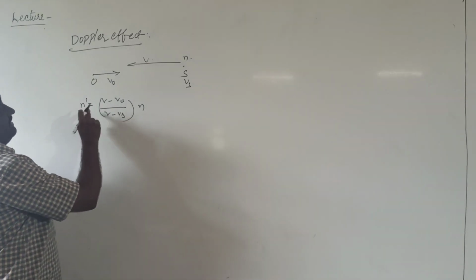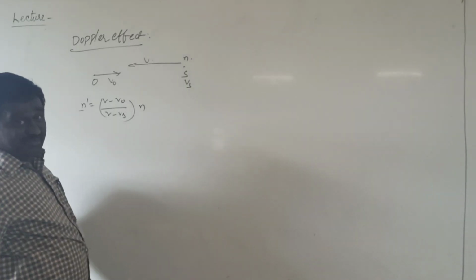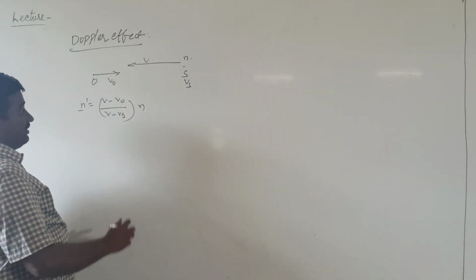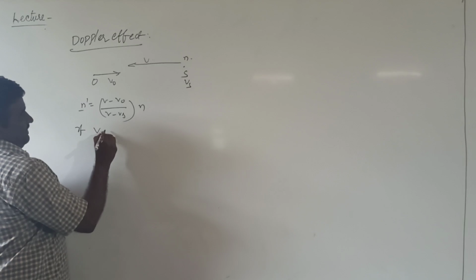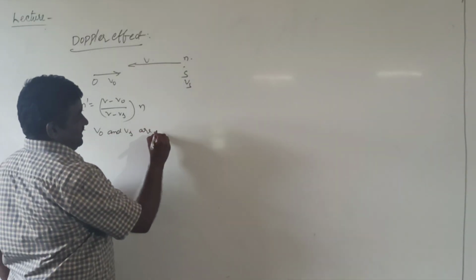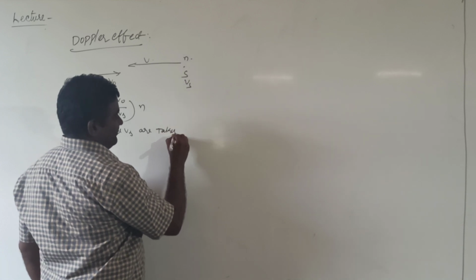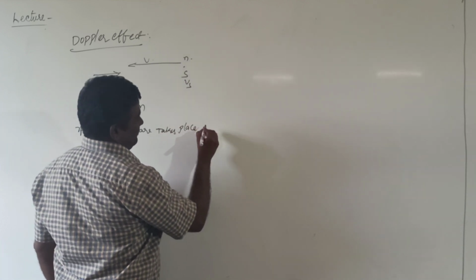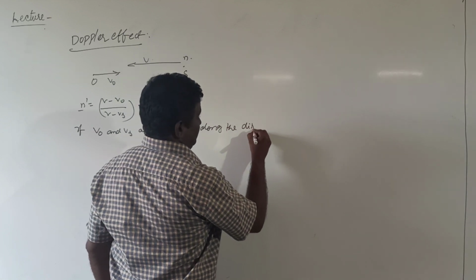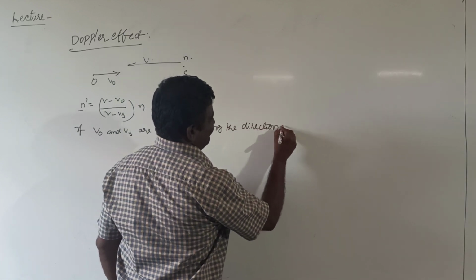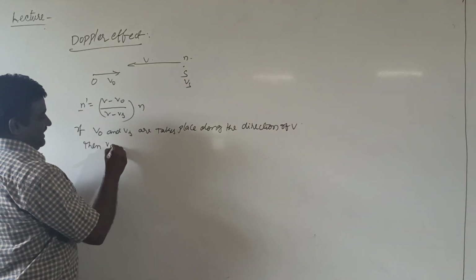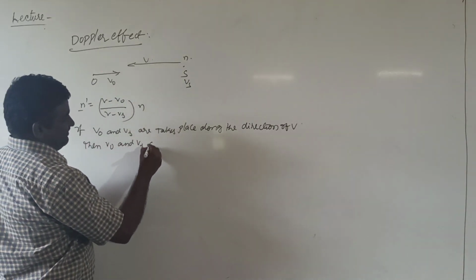To apply this equation in a given application, the sign convention plays an important role. If v0 and vs are along the direction of v, then v0 and vs are positive.